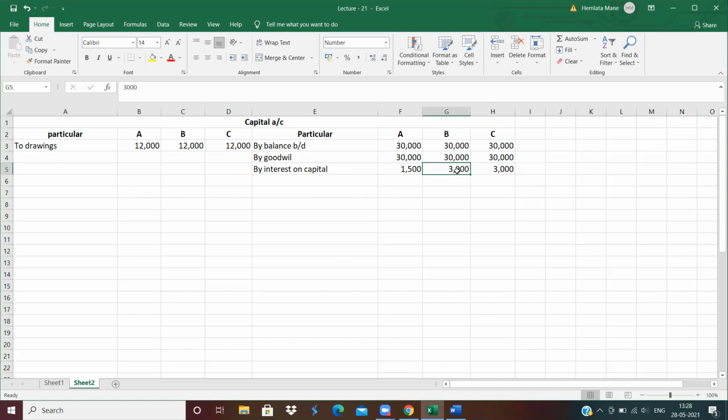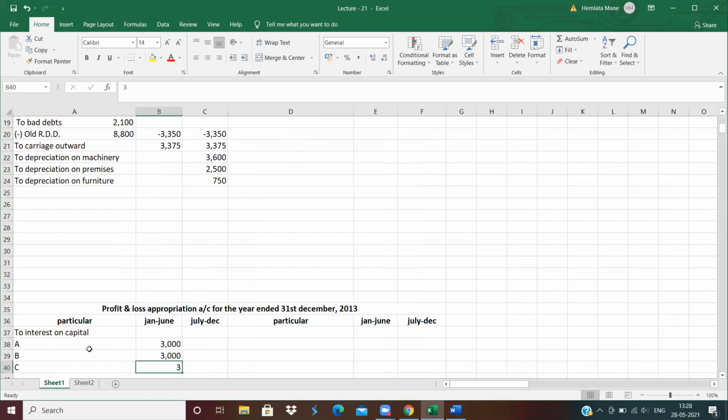B was the whole time in the business, so 30,000 into 10%, 3,000. C is also whole time in the business, so 30,000 into 10%, 3,000. So debit interest on A 1,500, debit interest on B 1,500, and next column also 1,500, and interest on C 1,500, also 1,500.